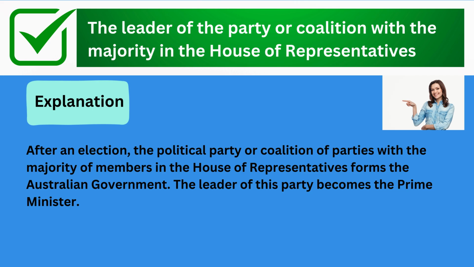The correct answer is the leader of the party or coalition with the majority in the House of Representatives. Explanation: after an election, the political party or coalition of parties with the majority of members in the House of Representatives forms the Australian government. The leader of this party becomes the Prime Minister.